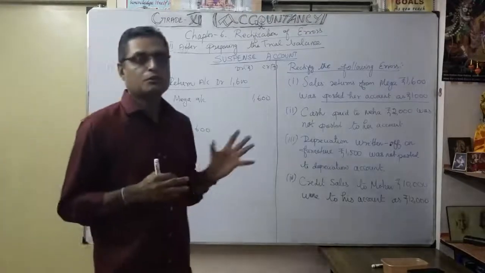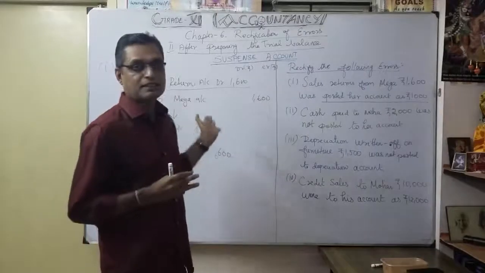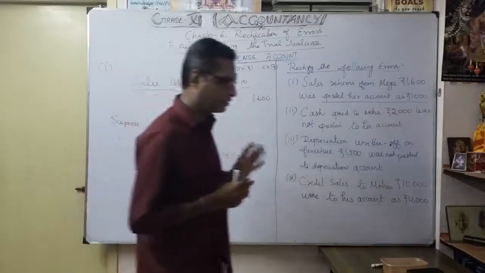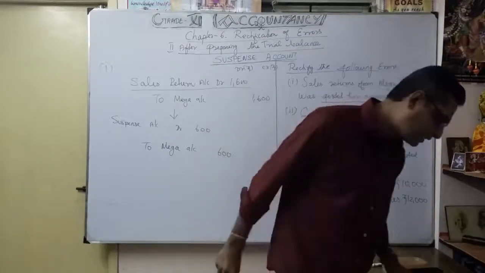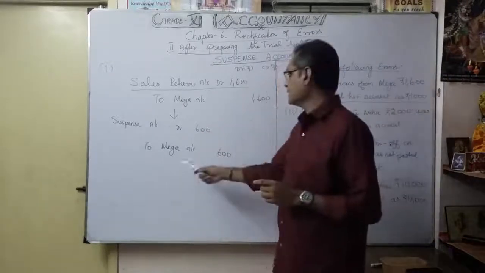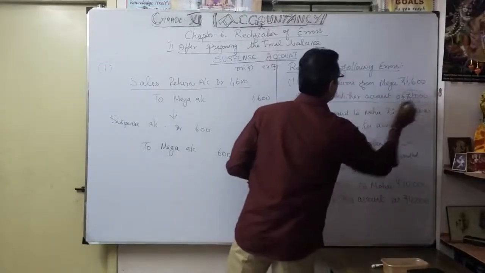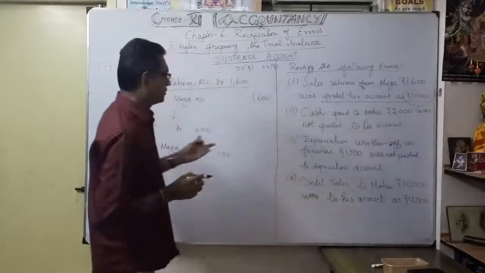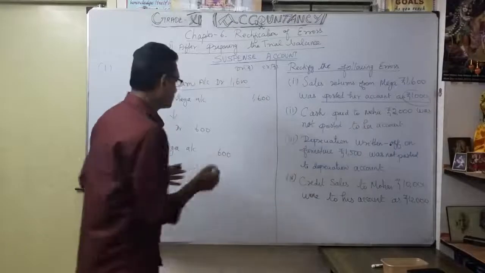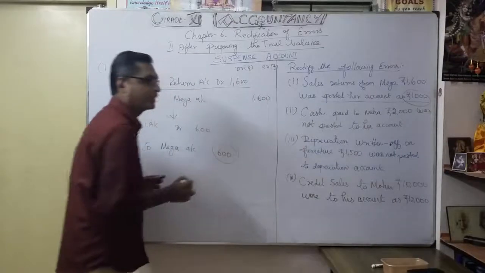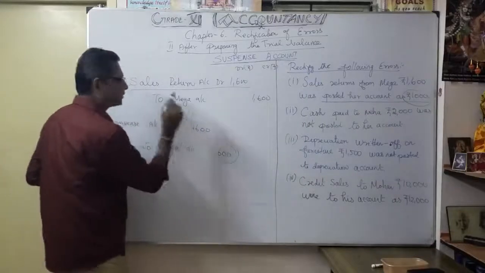You understood the effect of this. This is the entry that occurred: short credit. This comes under the error resulting in the credit side of Mega's account, where they wrote only 1000 instead of 1600. So how much again do we credit in Mega's account? 600. That's why I am going to write To Mega's Account 600 to Suspense Account 600.